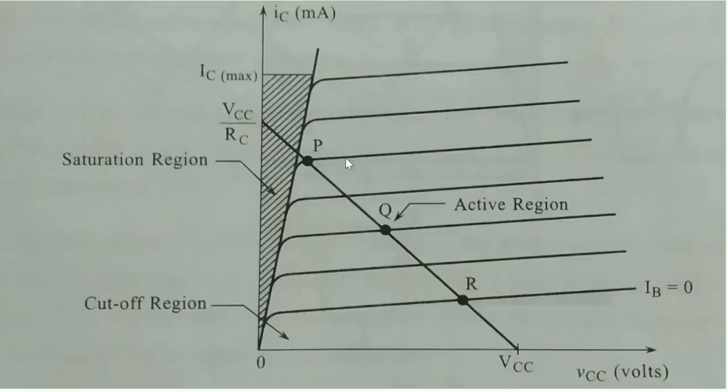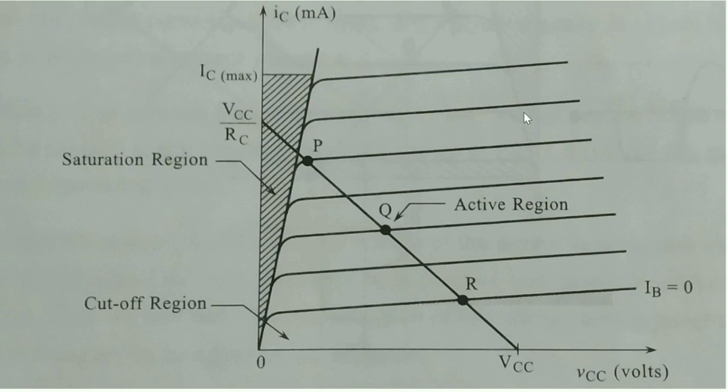Selection of operating point. Selection of operating point plays a vital role in the faithful amplification of any signal. The operating point must be fixed at a single point in an active region for the faithful amplification. It must not vary from one point to another point in the active region or in any region of a transistor. To produce distortion free output, the operating point must be fixed at a point.